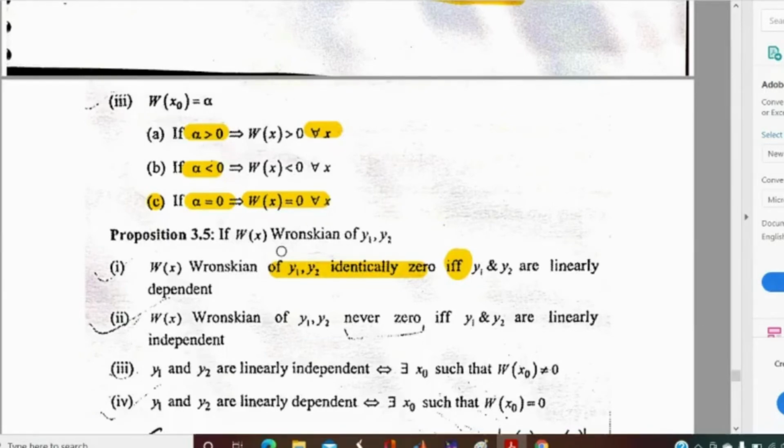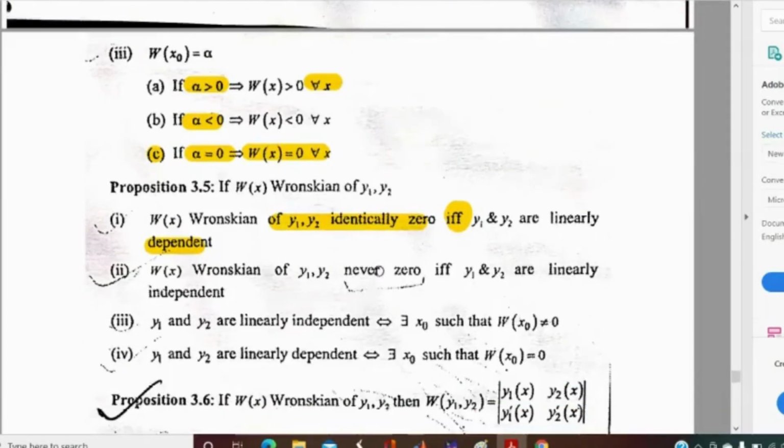Is it clear? Yeah. So the first condition is saying that this is an if and only if condition. If and only if means: if Wronskian is identically 0, then the solutions will be linearly dependent. And only if means: if the solutions are linearly dependent, then Wronskian must be identically 0.